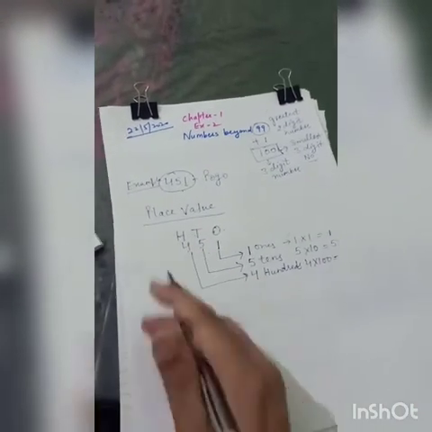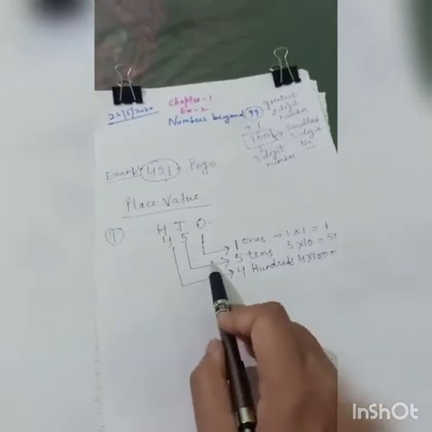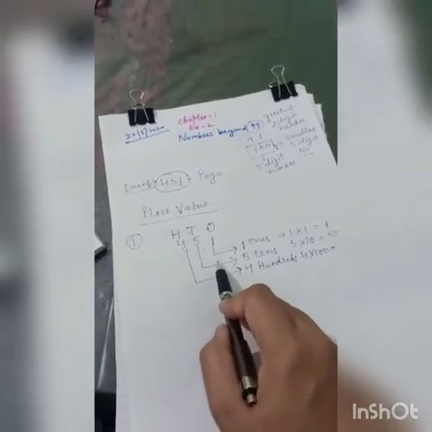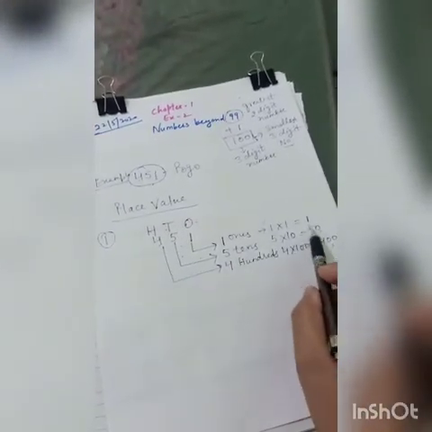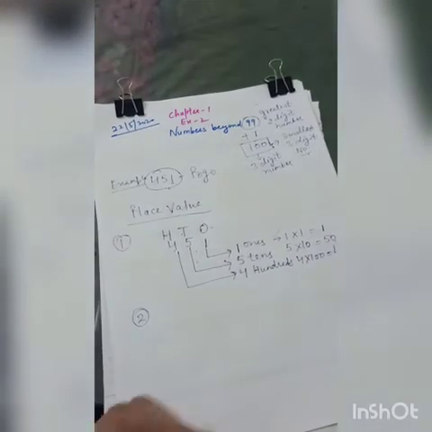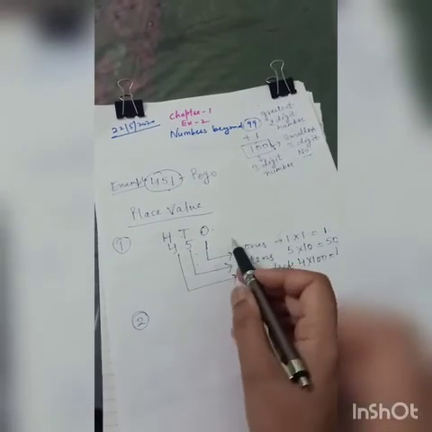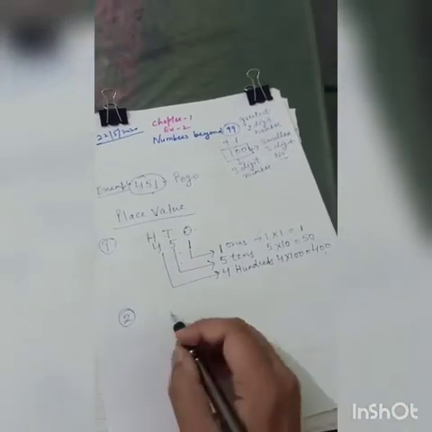451. Okay, so this was the place value: how many places there are in 3-digit numbers and how to read the place values. Now, second, we will be learning about how to continue with forward counting.